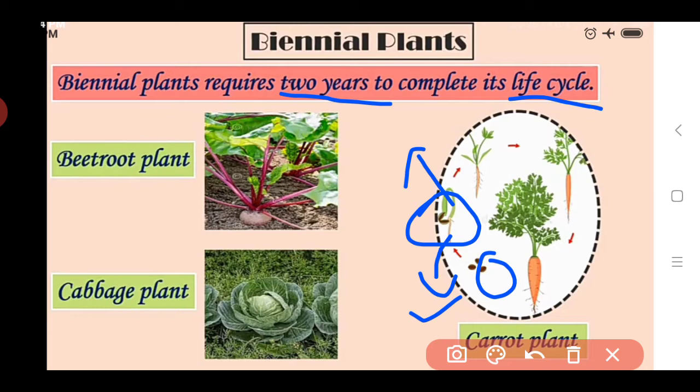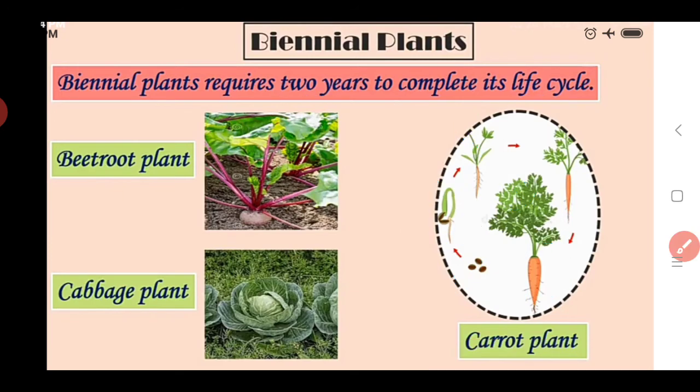These parts also develop from the seeds, and after developing, the root of this carrot grows. It is the food part of the carrot. The carrot we eat as a vegetable is nothing but the root of that plant. The food of that plant is stored in the form of this carrot, that is the root form. Also above the earth surface it develops leaves like this.